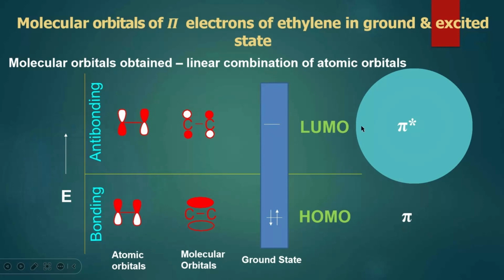The LUMO is the pi star orbital. Pi represents the bonding molecular orbital. Pi star represents the anti-bonding molecular orbital. When there is an anti-bonding situation, it is said to be LUMO, the lowest unoccupied molecular orbital.